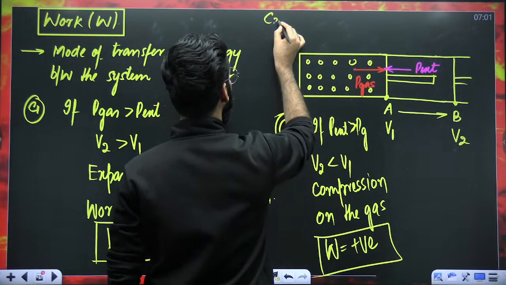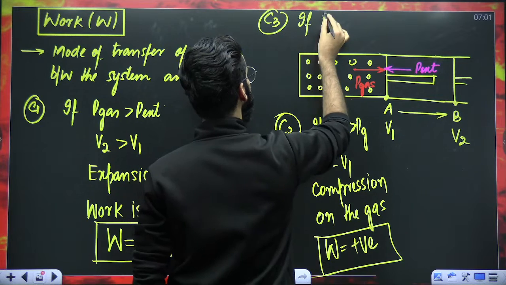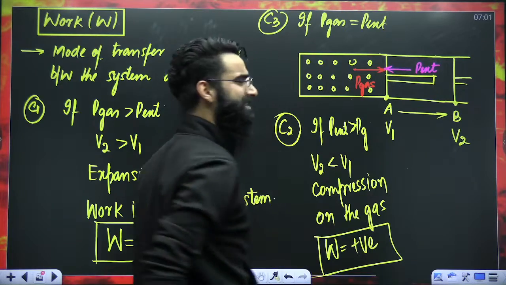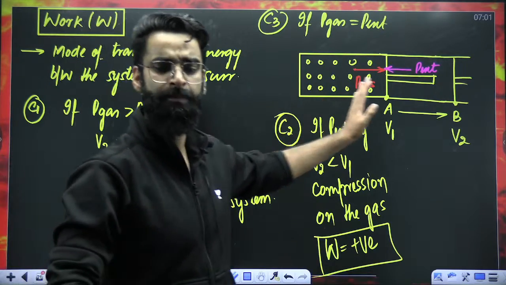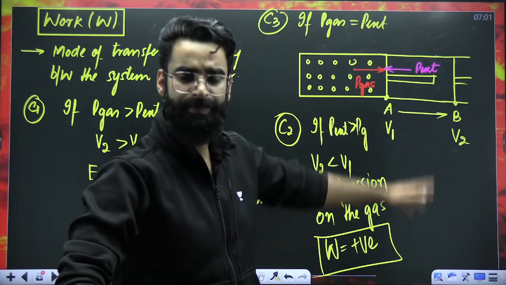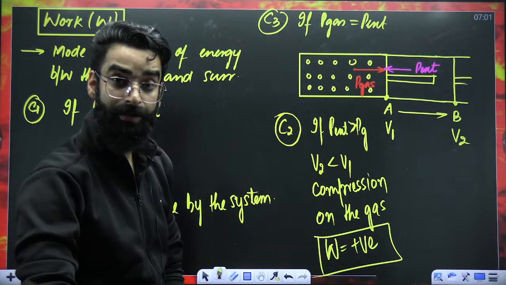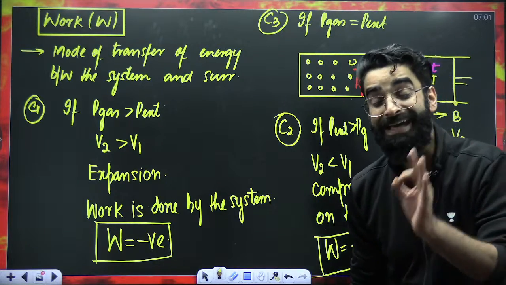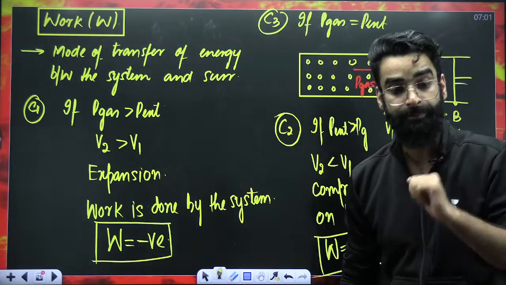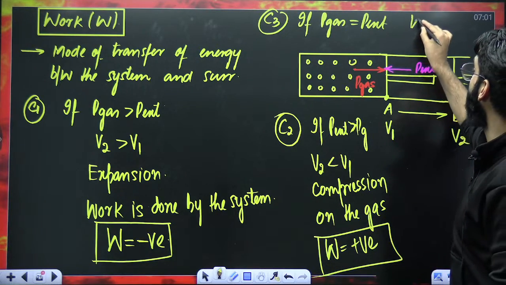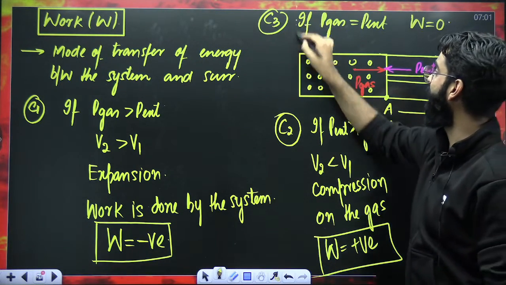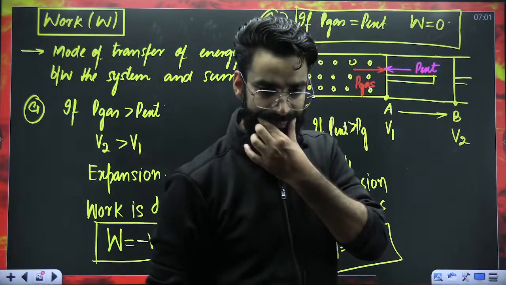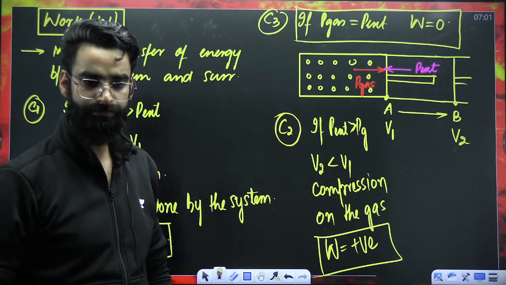Case number 3. If by chance P gas is equal to P external, if P gas and P external both are equal, will the piston move? The piston is not going to show any movement at all. If the piston is not showing any movement, that means there will be no exchange of energy between system and surroundings via work. So W value will be 0.